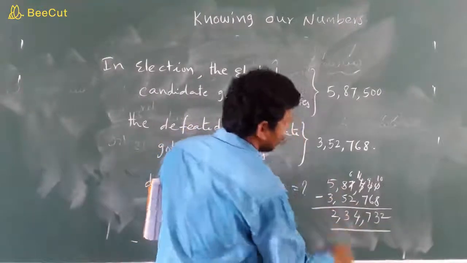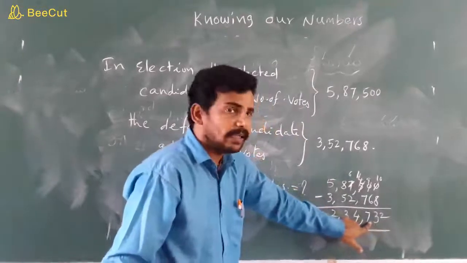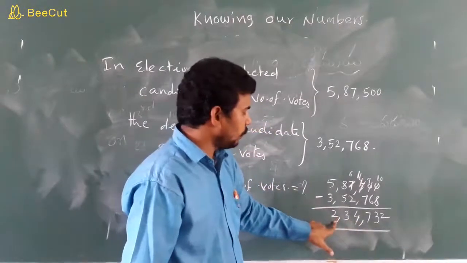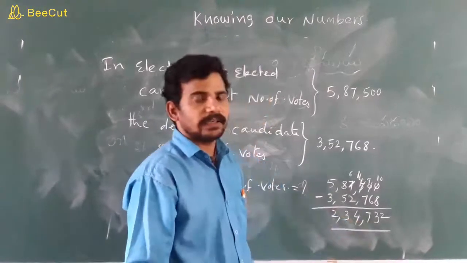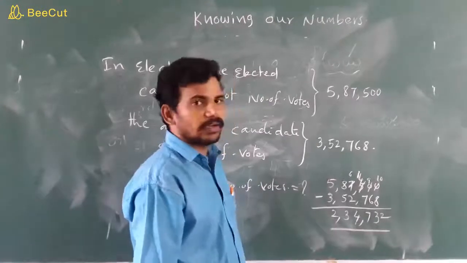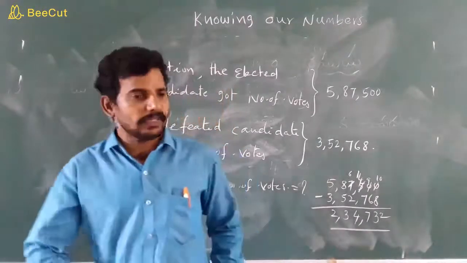So what is the difference, children? Ones, tens, hundreds, thousands, ten thousands, lakh. So it is 2,34,732. This is the difference. Clear, children? Once observe here.